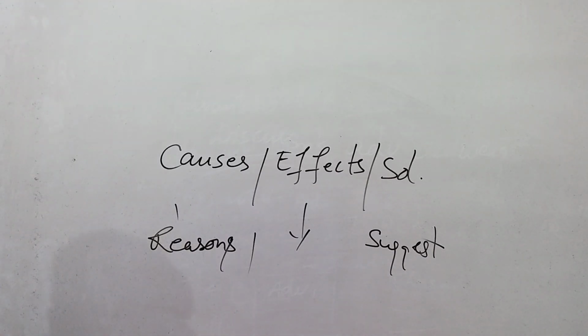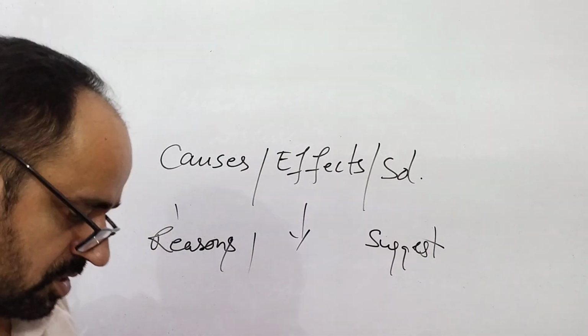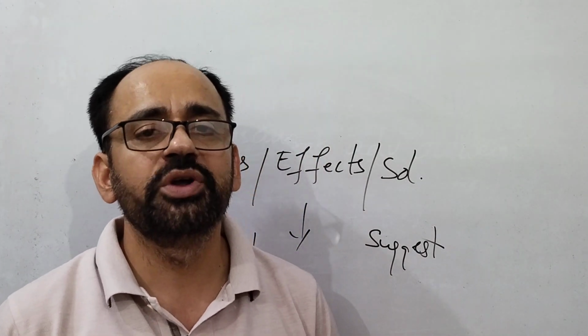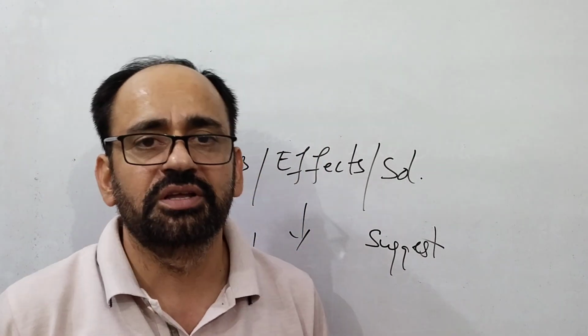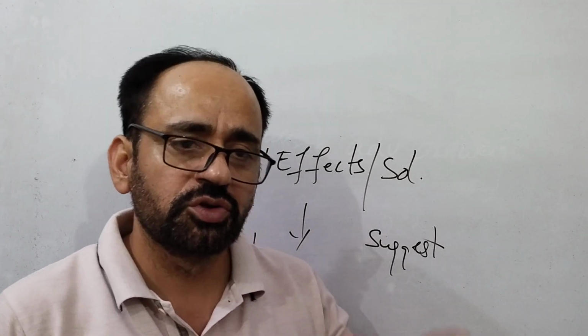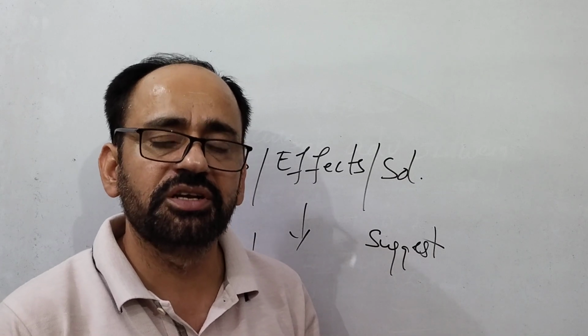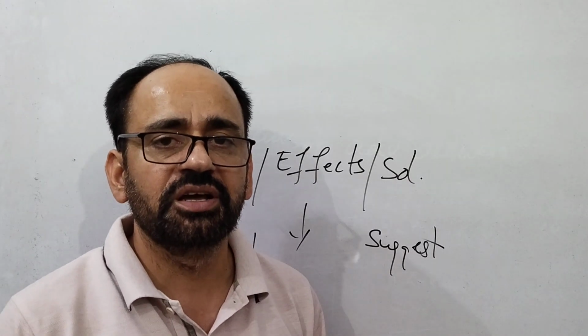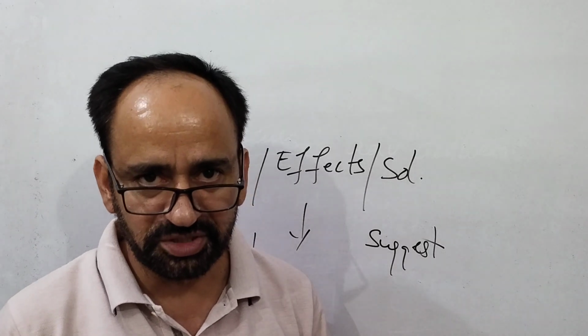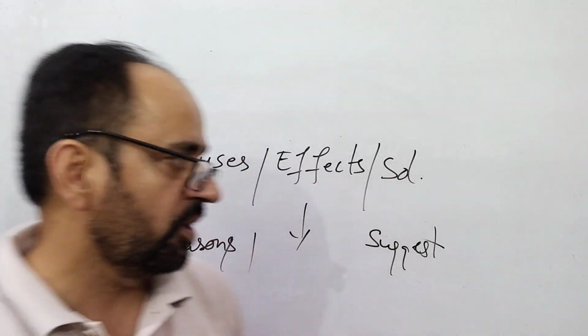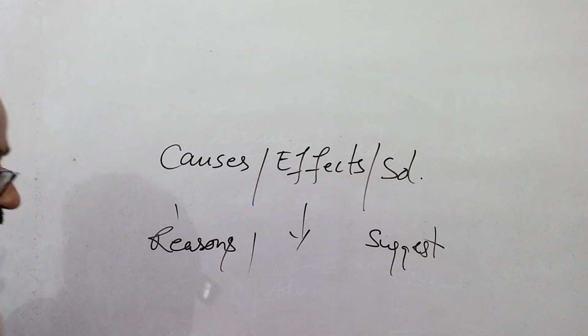Like task is suppose global warming is increasing all over the world. What are the reasons, how it is affecting the people, and suggest any possible solution. So 1 paragraph are reasons, 2 or 3 reasons are sufficient. Then how it is affecting, again 1 or 2 effects you can mention on the people, on the life of animals or all the flora and fauna, and then you can suggest 1 possible solution, whatever you think.